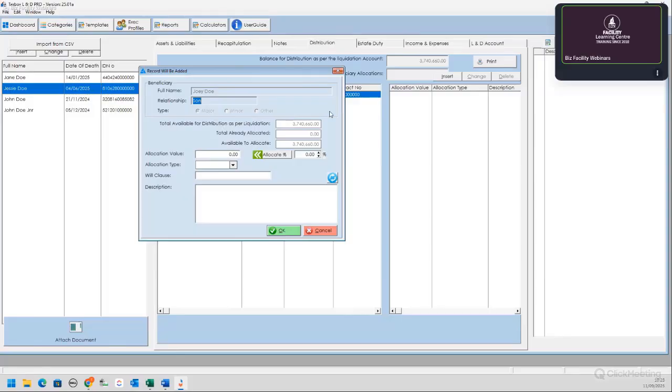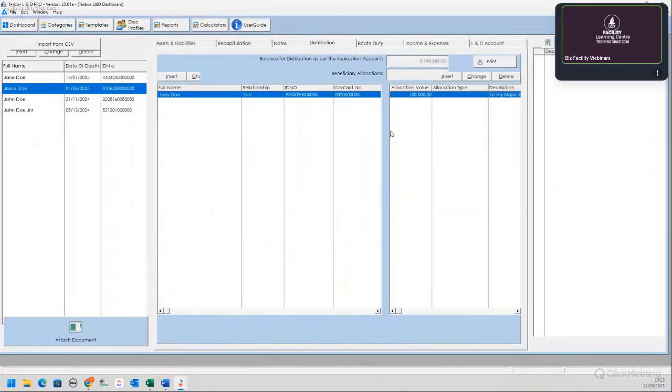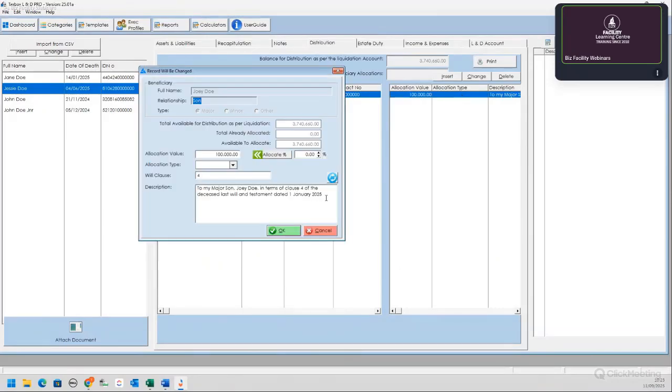Okay. So let's say we're going to allocate a value, 100,000 Rand cash. That's a mistake. So 100,000 Rand cash, you can see the options are cash, asset, residue cash, or residual asset. Okay, so you can specify that. Will clause number 4. And you can again change the description as you want.